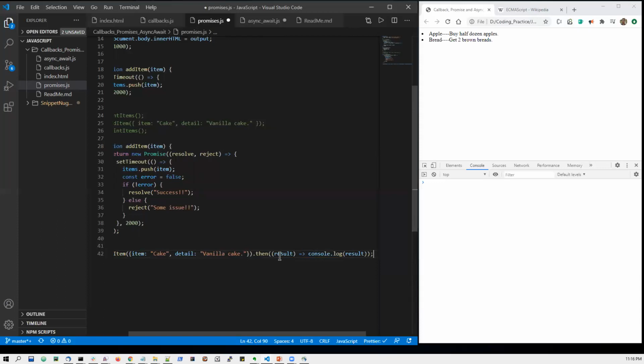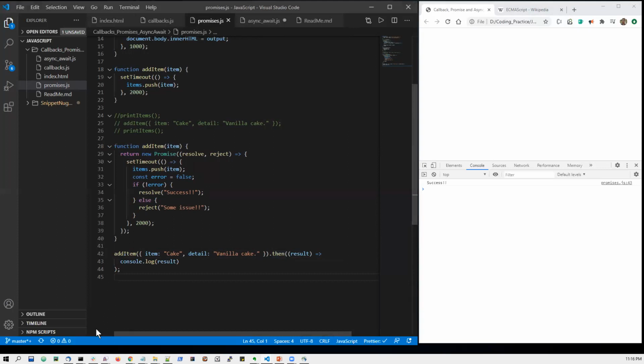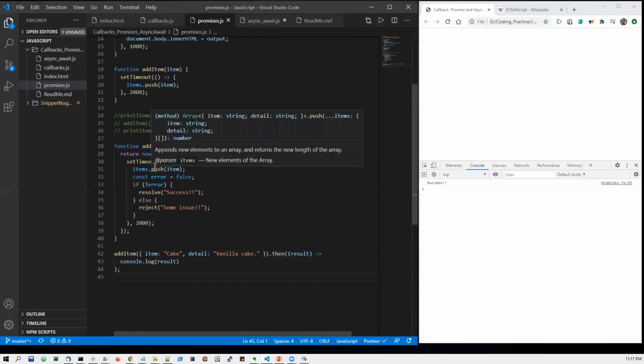Saved it, refresh. So it has printed success, because it is returning here the resolve object.